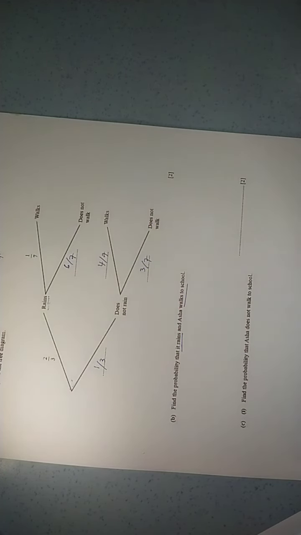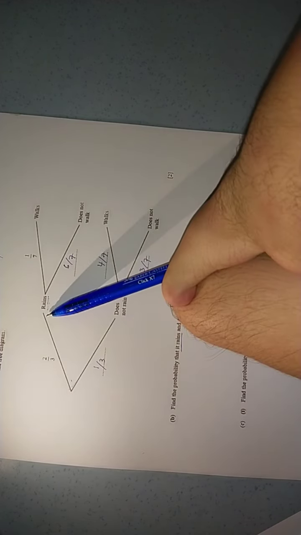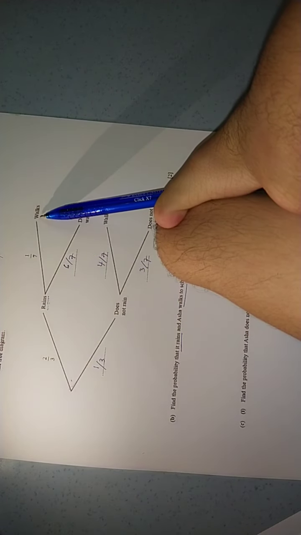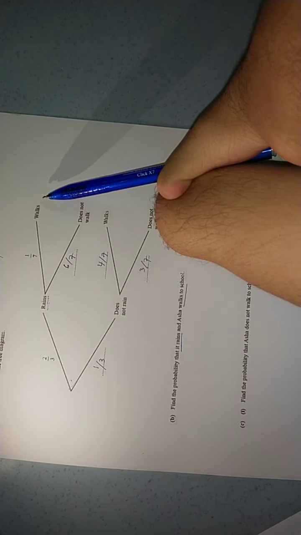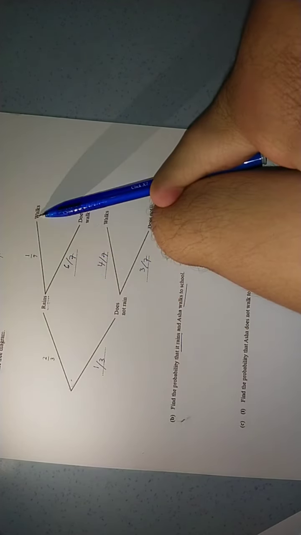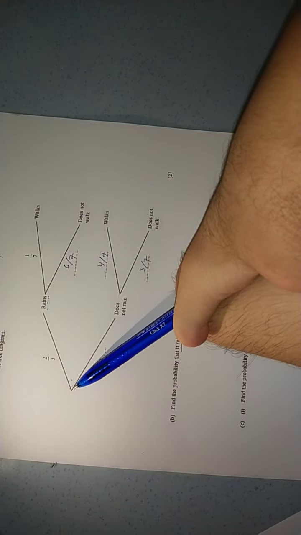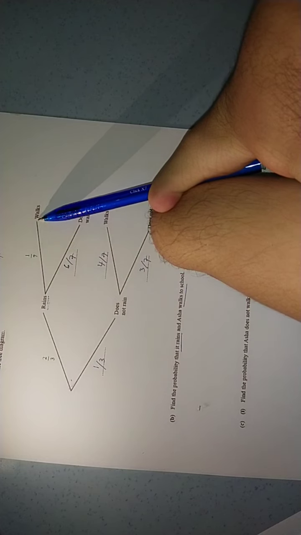One thing that you must remember, in probability there is one rule we call the multiplication rule. What does it mean? It says that if one event occurs followed by another event, the outcome of both events to happen at the same time is 2/3 multiply 1/7. So this branch of the tree diagram multiplies with another branch.